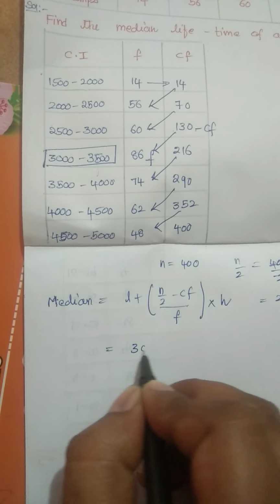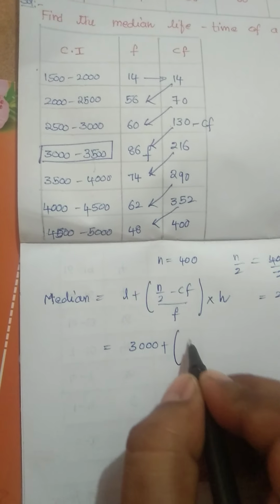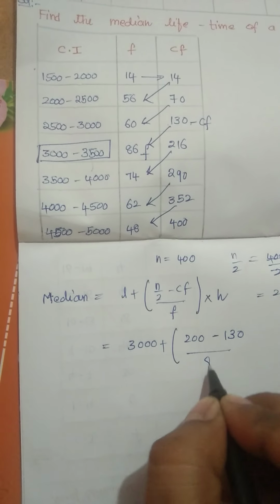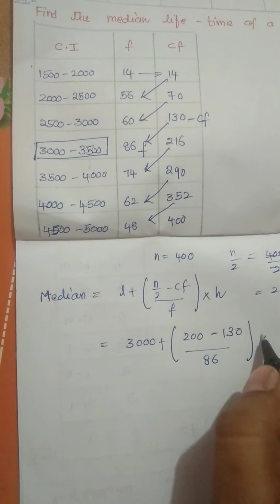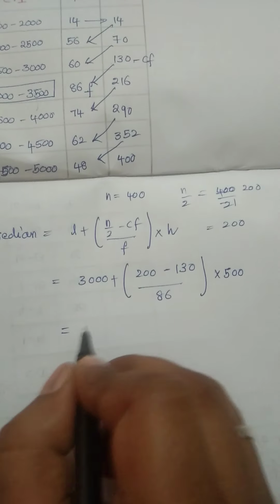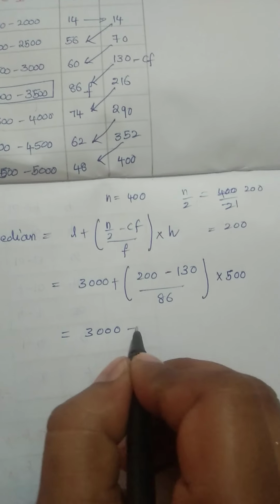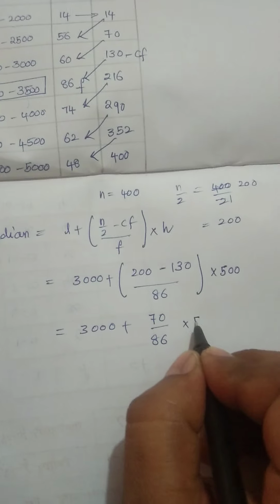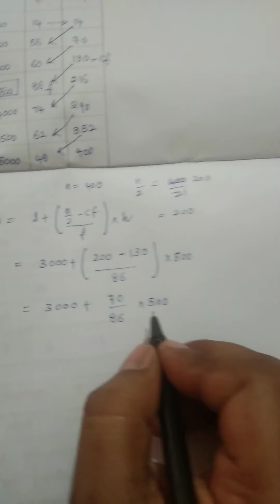As L value is 3000, n by 2 value is 200, CF is 130, f is 86, and height is 500. So 3000 plus 70 by 86 into 500.